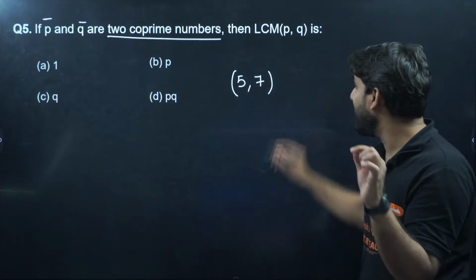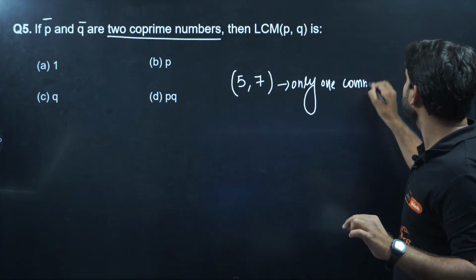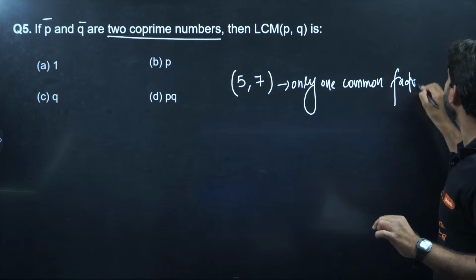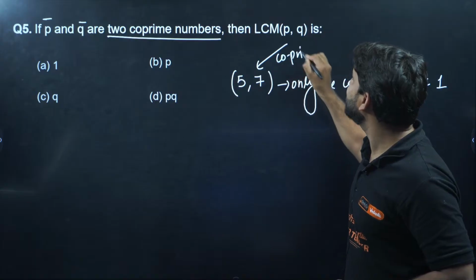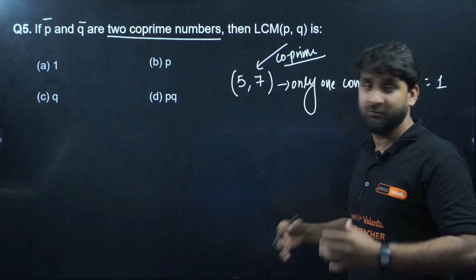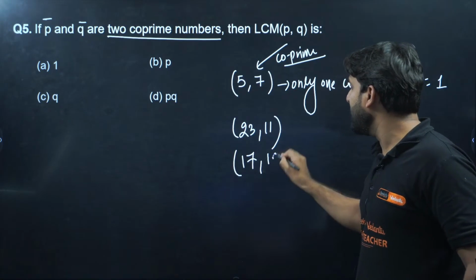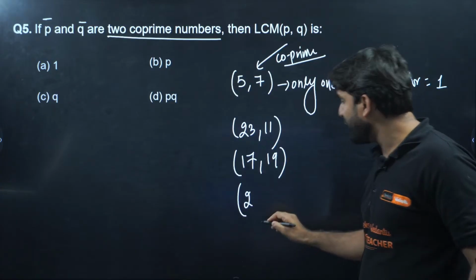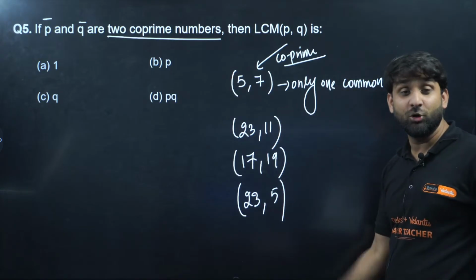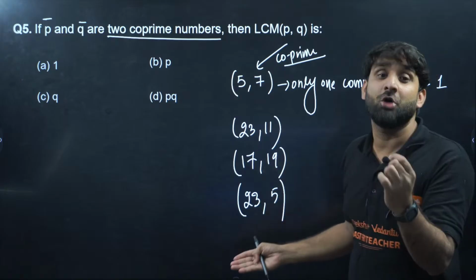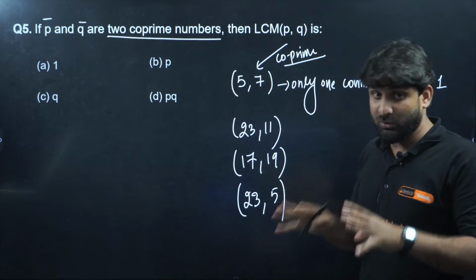There is only one common factor, which is equal to 1. So such a pair is called co-prime numbers. For example, 23 and 11. For example, 17 and 9. For example, 23 and 5. All are co-prime numbers because these pairs have only one common factor, which is 1. 1 can divide 23, 1 can divide 11. But one twist is there.